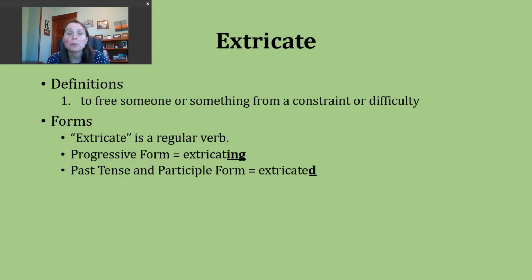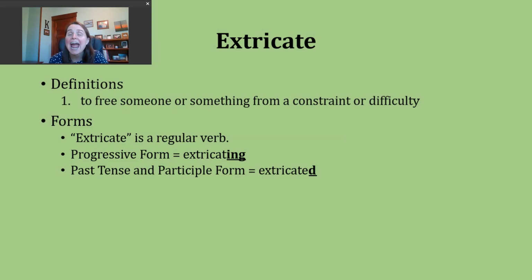If you want to make the progressive form of this verb, you're going to drop the E on the end because we have a verb that ends in the pattern vowel consonant E. Then we'll add an ing ending. That forms extricating. The past tense and the participle form of our verb just require us to add the letter D since this verb already ends in an E. Now our base verb, extricate, ends in a T sound.